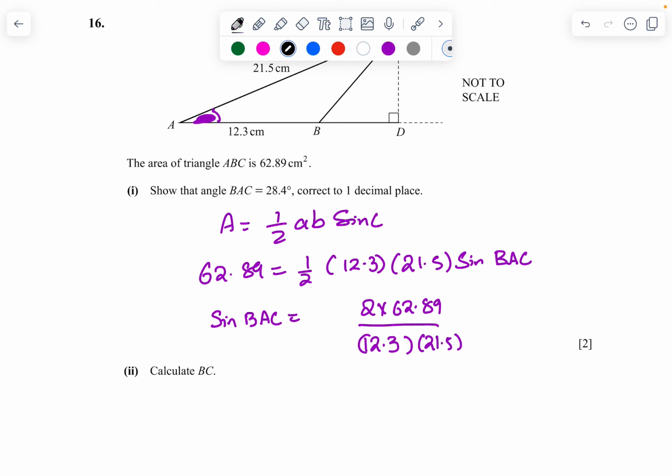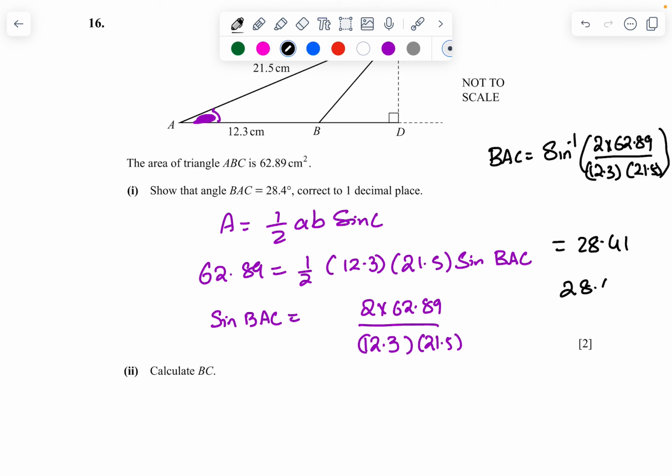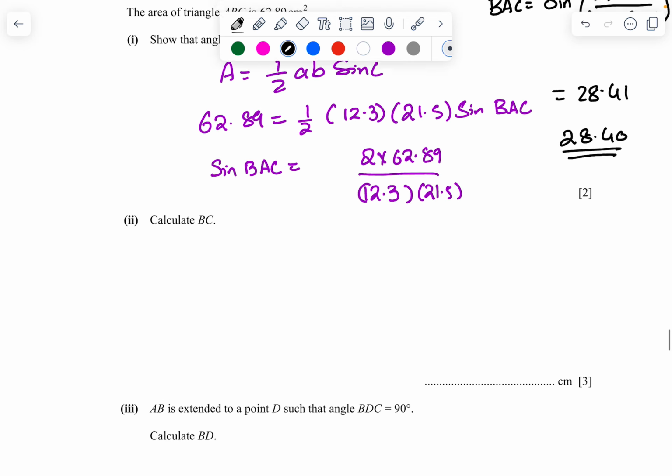So BAC equals sine inverse of 2 times 62.89 divided by 12.3 times 21.5. Do that one, you should be able to get 28.41. Correct to one place decimal is 28.4.